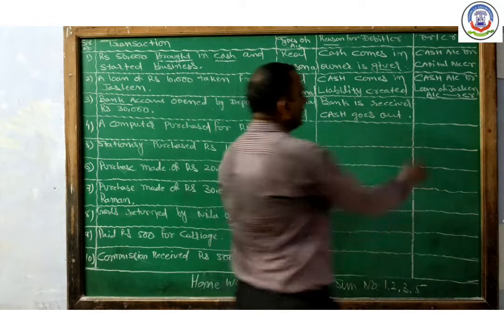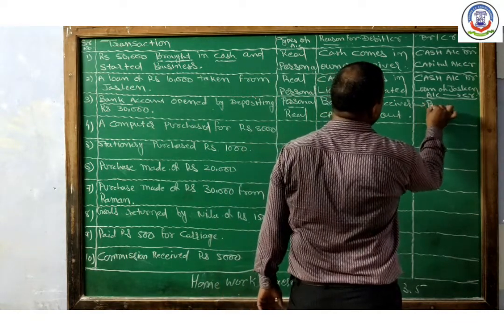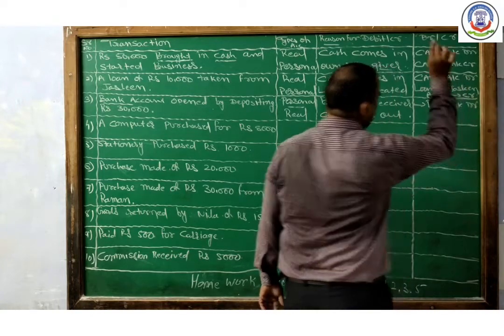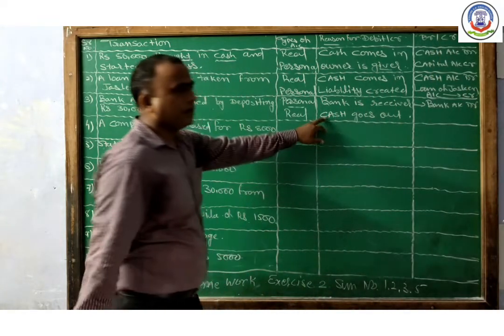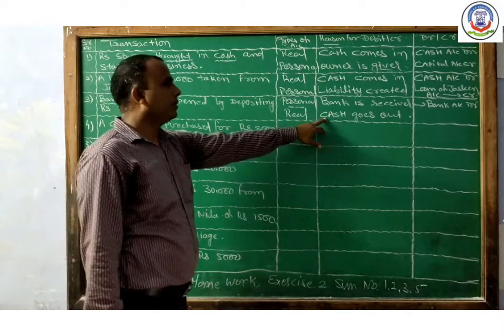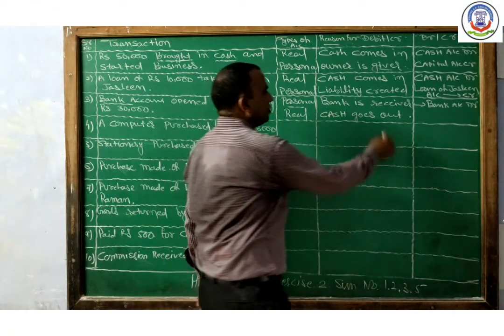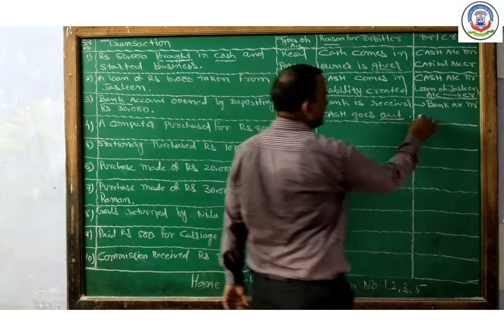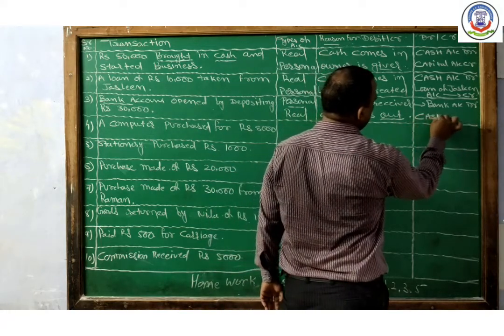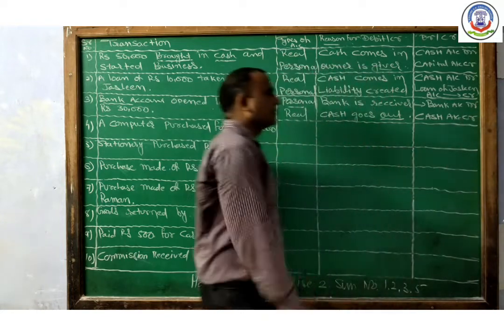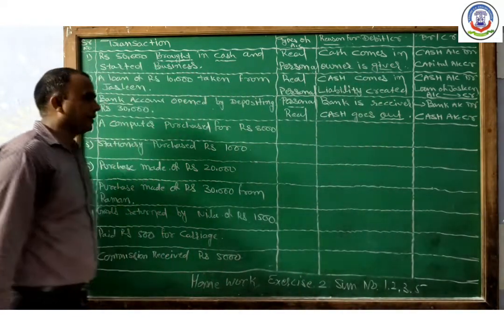Bank is the receiver, that's why bank account debit. Apply the rule of real account: debit what comes in and credit what goes out. Here cash goes out, that's why cash account credit.